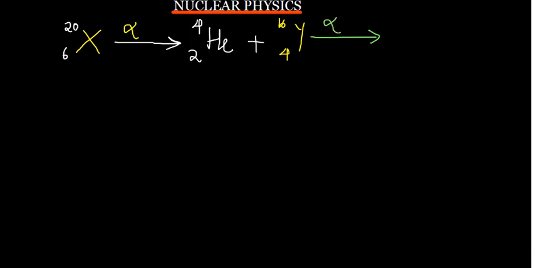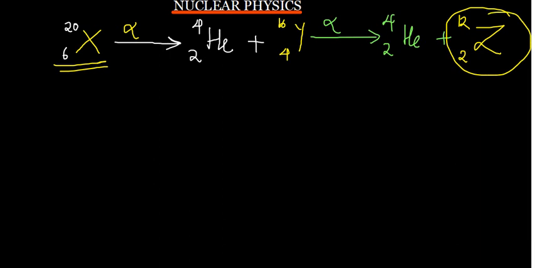Again, remember, if this one again undergoes an alpha emission, it is going to release a helium which has got 2 protons and a mass number of 4. So what will remain? Let's say what remains is Z. From this 4 we're going to remove 2 to see what remains. So we have got 2, and then from 16 we are going to remove 4 to see what remains. We are going to have 12. So if this element releases 2 alpha particles, it is going to end up with this one which we are able to see at this position. So this is basically what gets to happen.